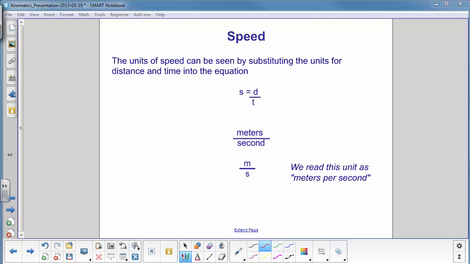We need units for speed, and the way we're going to do that is take the equation for speed. Here it is, speed is distance over time. We will put in the units for distance, which are meters, units for time, which are seconds, and we're going to say that the unit for speed is meters per second. And we can leave out the eters and the rest here on seconds and just put m over s. That's read as meters per second, and that's the unit for speed.